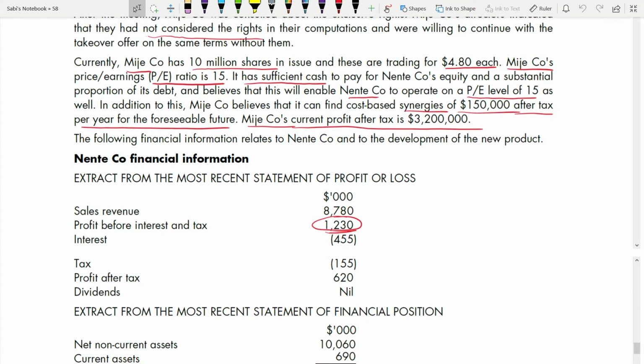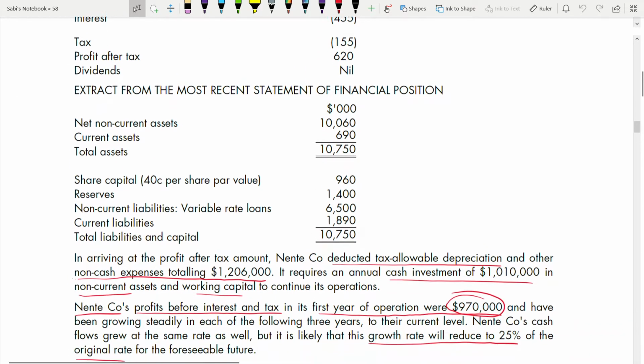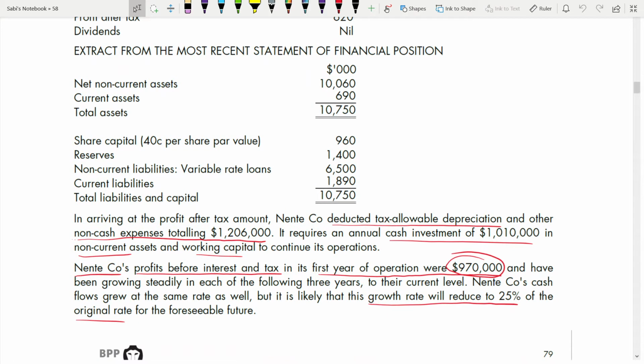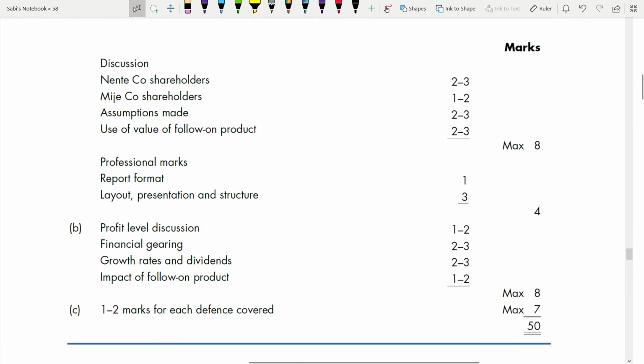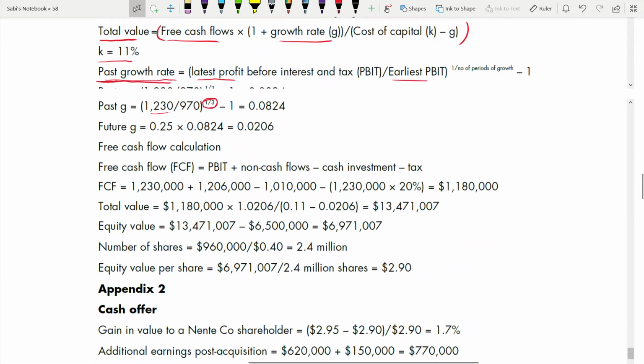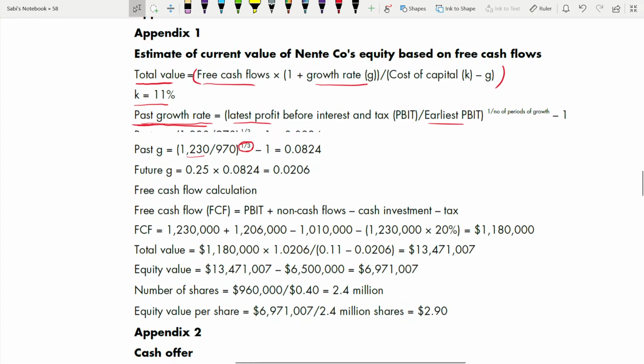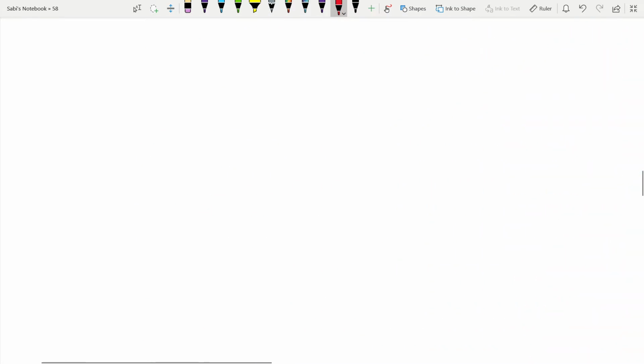Why is it 3? And have been growing steadily in each of the following 3 years. That's why, and minus 1. So this is the growth rate. Okay, and what is the future growth rate? 25% of that, this one. Okay, we'll see why 25%, because somewhere we have been told.